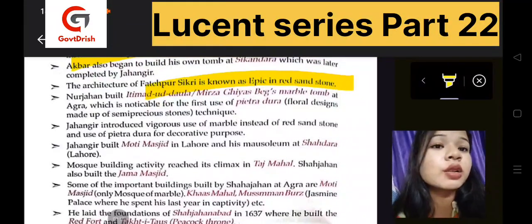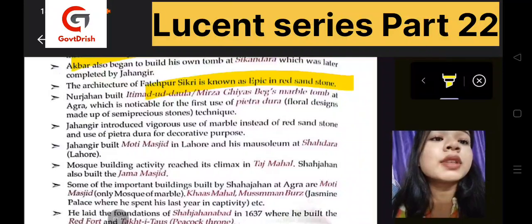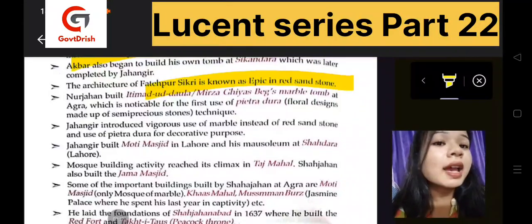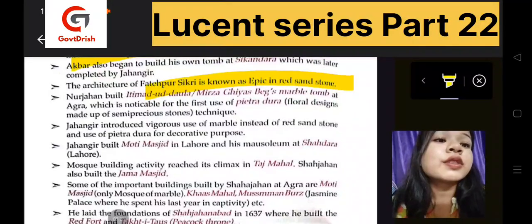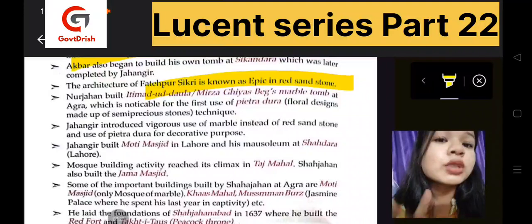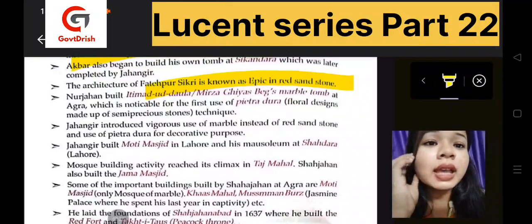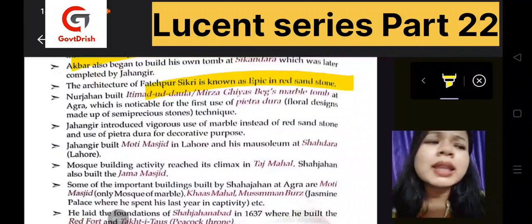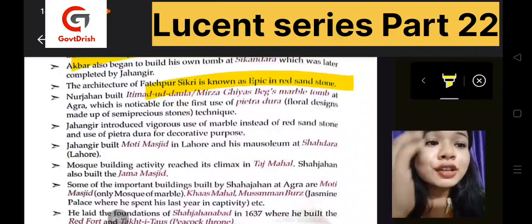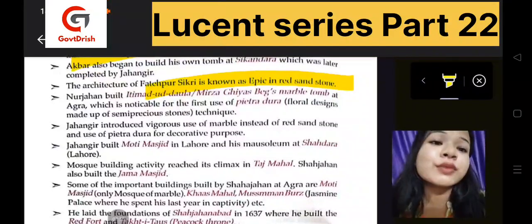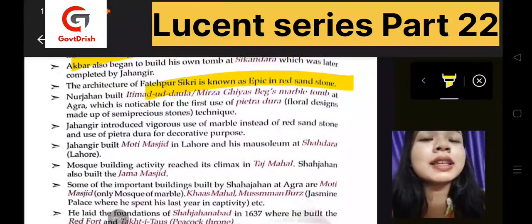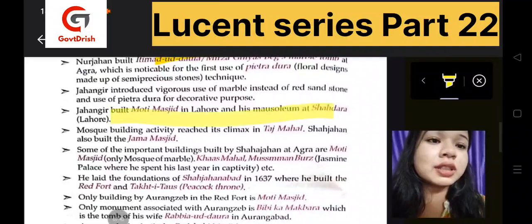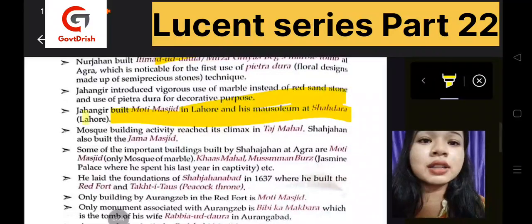Then Noorjahan had also built Itimad-ud-Daula, the marble tomb of Mirza Ghias Beg at Agra. It used Pietra Dura, which was a floral design technique. Now he had also introduced many uses of marble instead of red sandstone. He was the pioneer of marble architecture, used for decorative purposes and much more. And he has also built Moti Masjid in Lahore and his mausoleum at Shahdara.